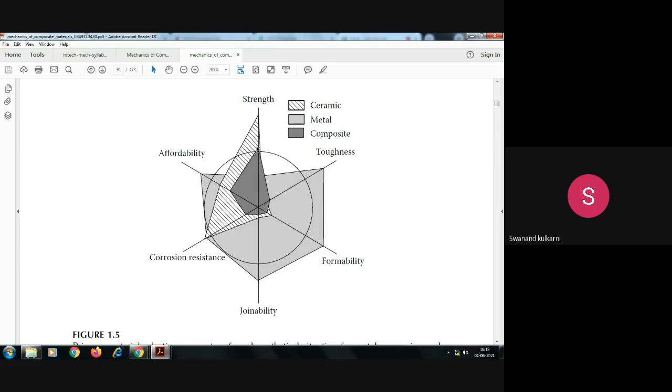So what is it in the composite material? In the case of composite material, strength is moderate, so it is more than metal. By adding ceramic inside the metal, we can improve the strength of the metal. That is one advantage we are getting as a composite material. It is not strong enough to match the ceramic, but it is not weak like the metal either. It is intermediate, moderate.